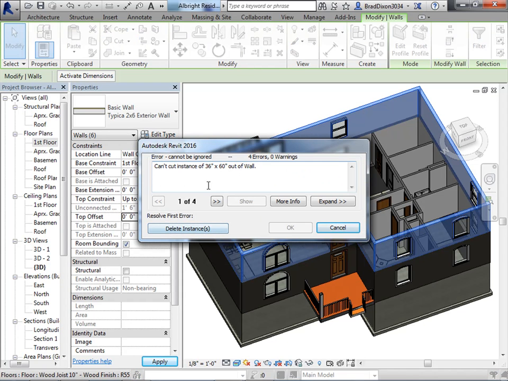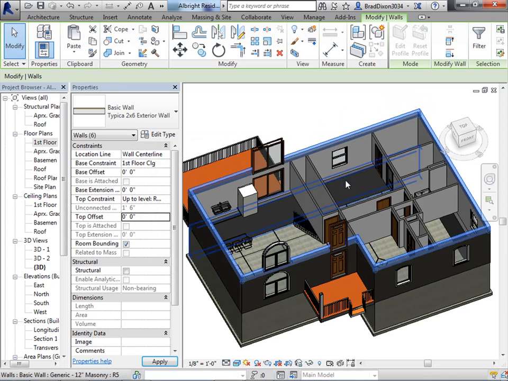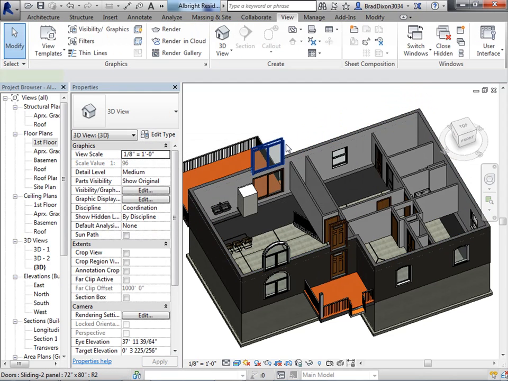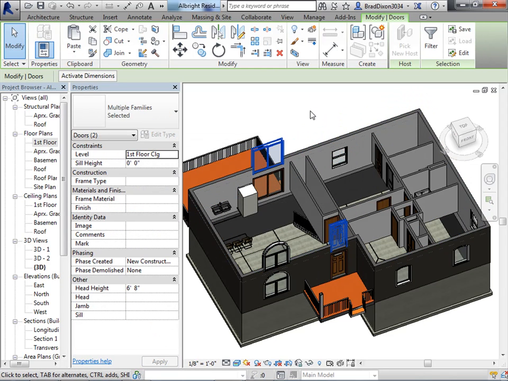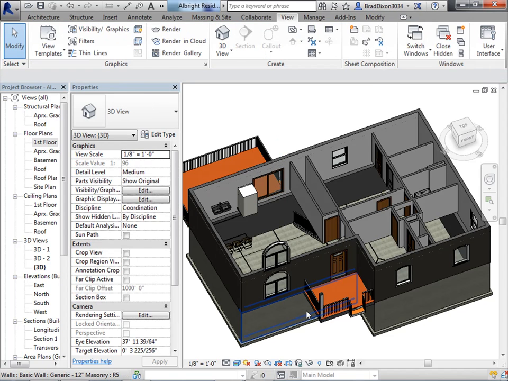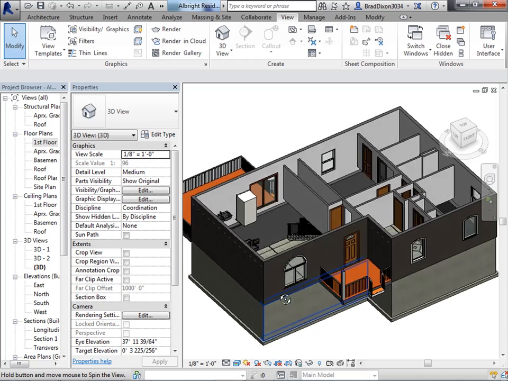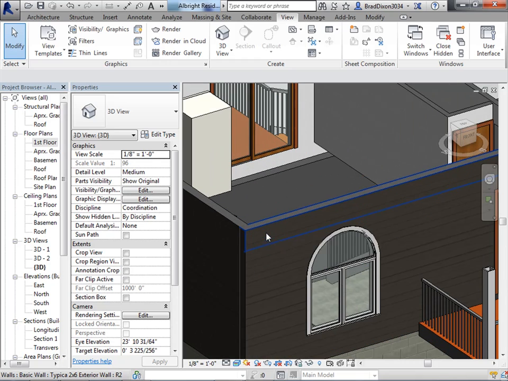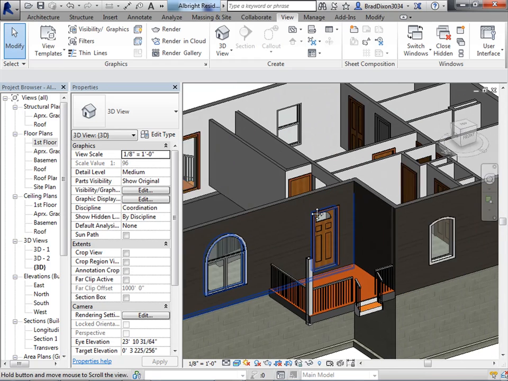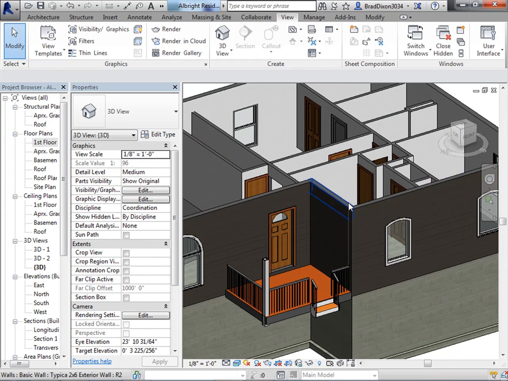It's giving me an error saying that it's going to cut all the windows and doors out of the second floor, and whatever ones remain I can go through and delete. Basically what I just did there was create another wall on top of those walls, and what that's really representing is the heel of the truss.